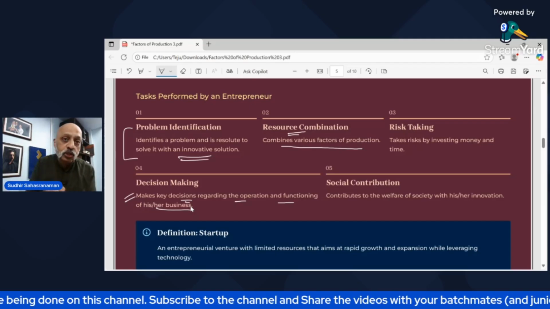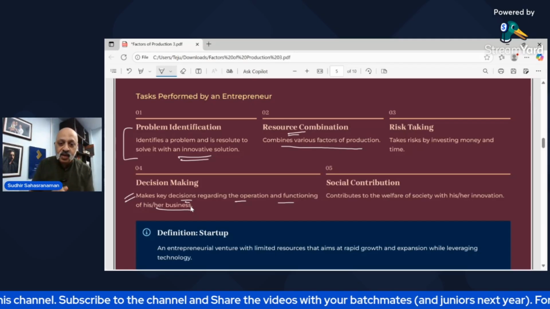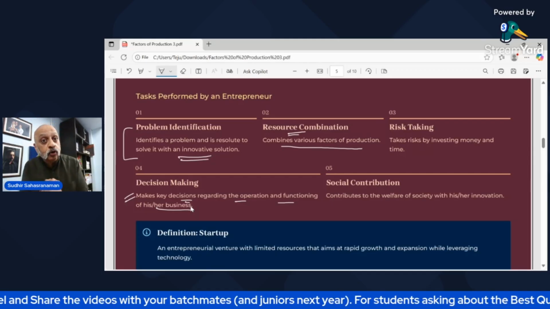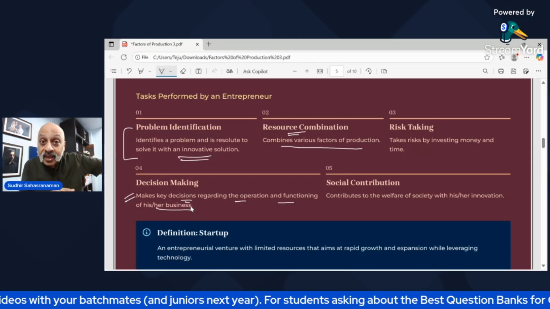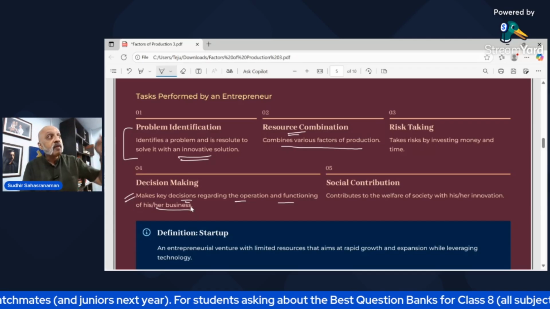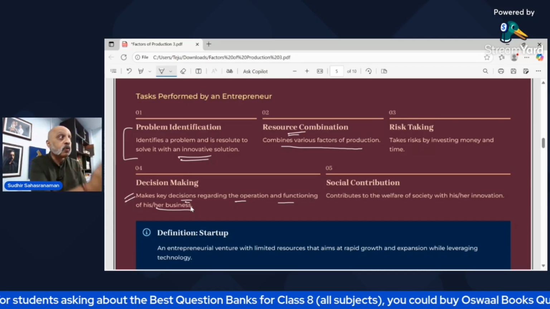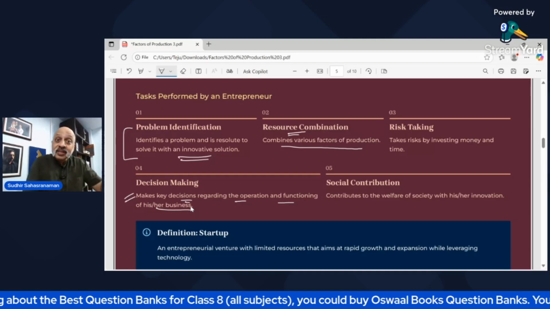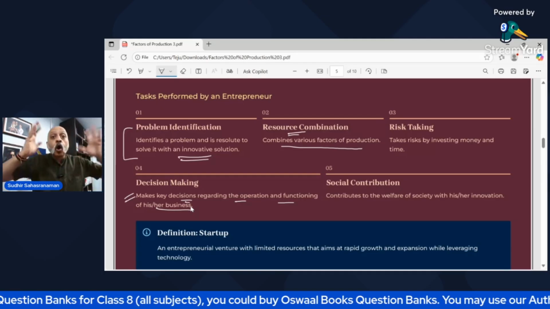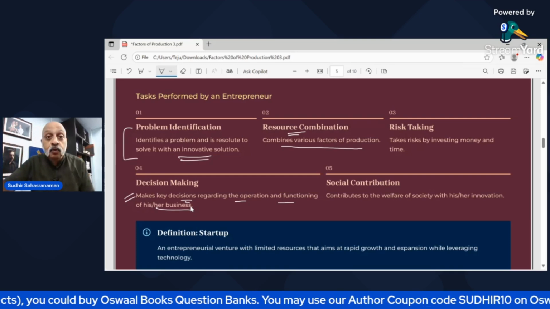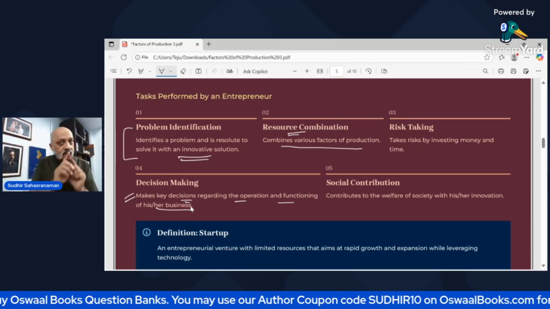Then there is social contribution, which is the fifth task, wherein I'm contributing to the welfare of the society. How are you contributing? Because you are providing them organically grown vegetables which do not use any pesticide or insecticide. So their health will improve. They don't have to go to the doctor. So they actually stand to gain. They will all look more healthy because of the trust they have in me that I am providing them with organic vegetables. Is this clear?